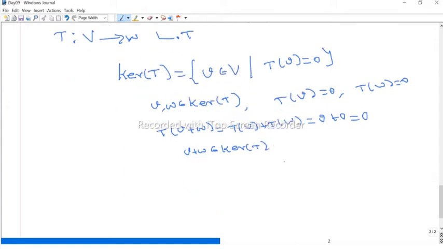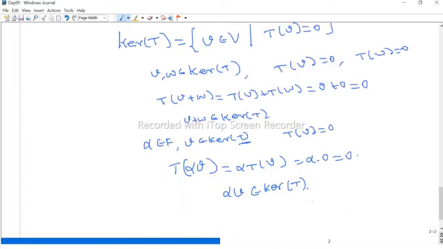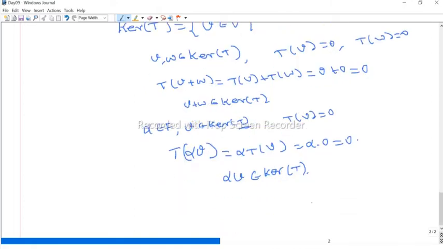Similarly, we take alpha times v. Suppose alpha is in the field F and v is in the kernel of T. Then we have to prove that the scalar multiple alpha times v is in the kernel. That means T of alpha v should be 0. Since T is linear, this is nothing but alpha times T of v. But v is in the kernel of T, that is T of v is 0. Therefore alpha times 0 is 0, so alpha v belongs to the kernel of T. Therefore, the kernel of T is a subspace of the domain V. It is a very important subspace.